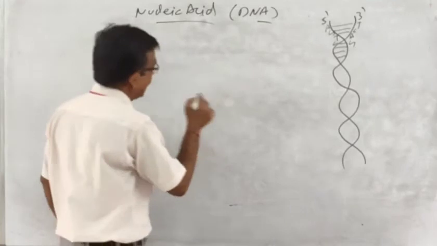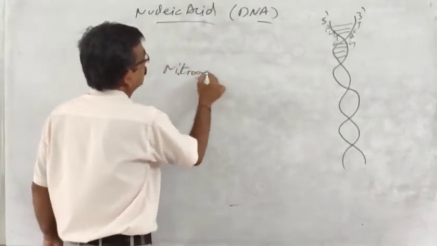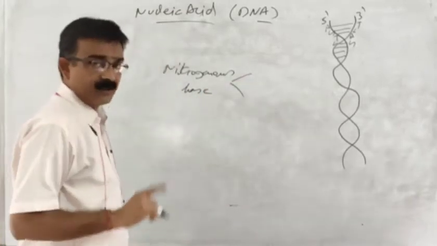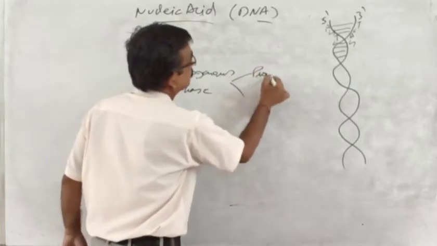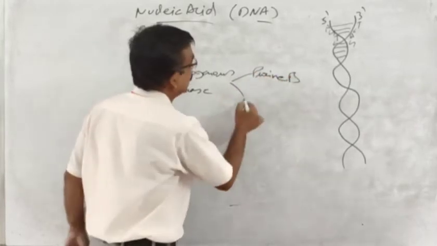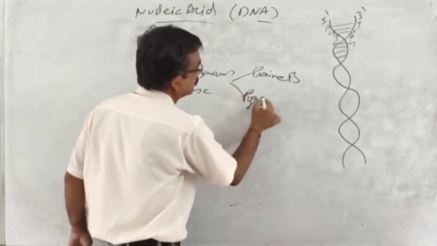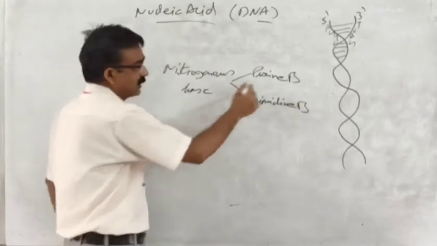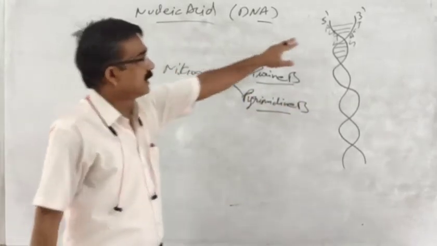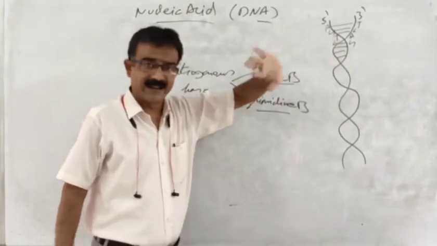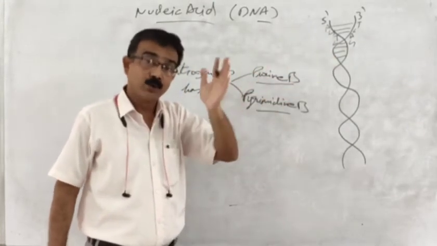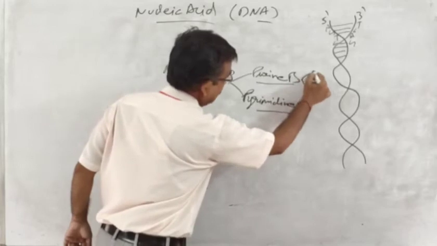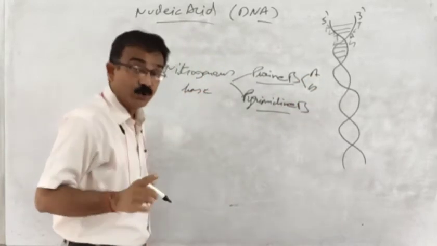I told you, nitrogenous bases, further referred to as purine bases and pyrimidine bases. These adenine, thymine, guanine, cytosine, ATGC, are purine and pyrimidine bases. What are purine bases? A and G.